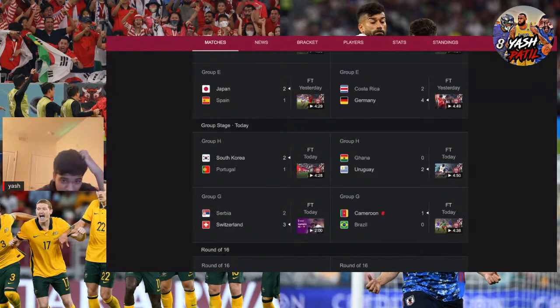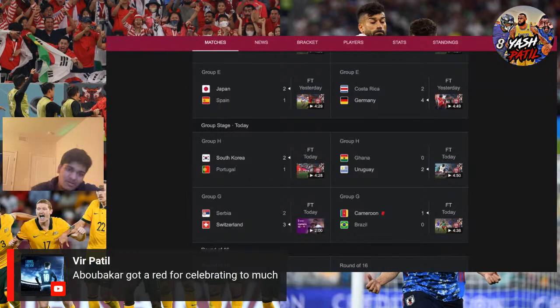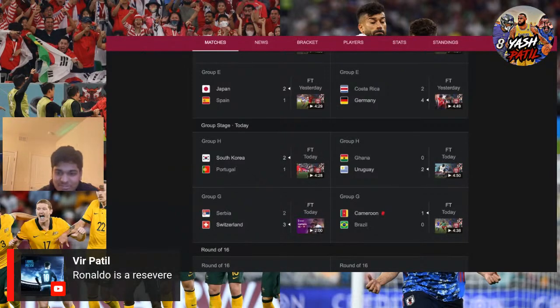South Korea, big win for them, and they'll be taking on Brazil, I believe, even though Brazil lost. Aboubakar got them eliminated and he was celebrating like crazy. I don't know why, but yeah, he's a good player. I don't even think I'm saying his name right. But I think it's Aboubakar.